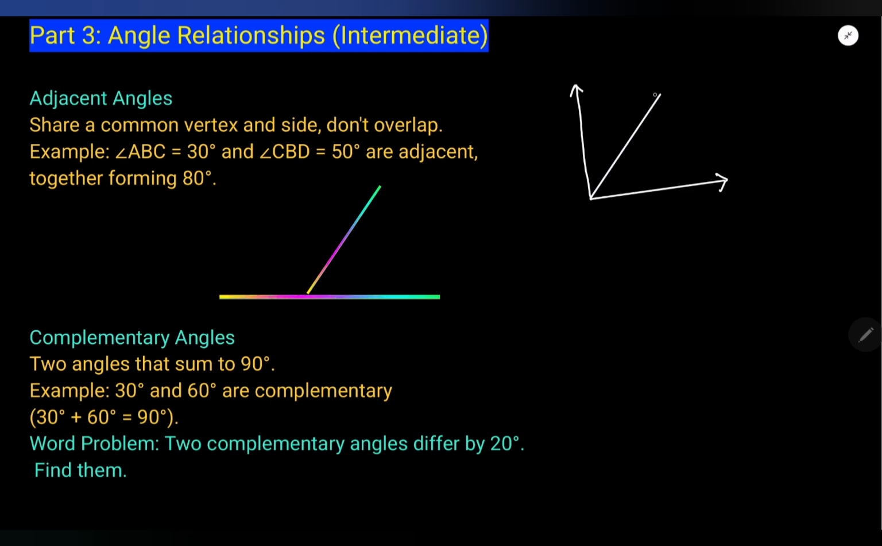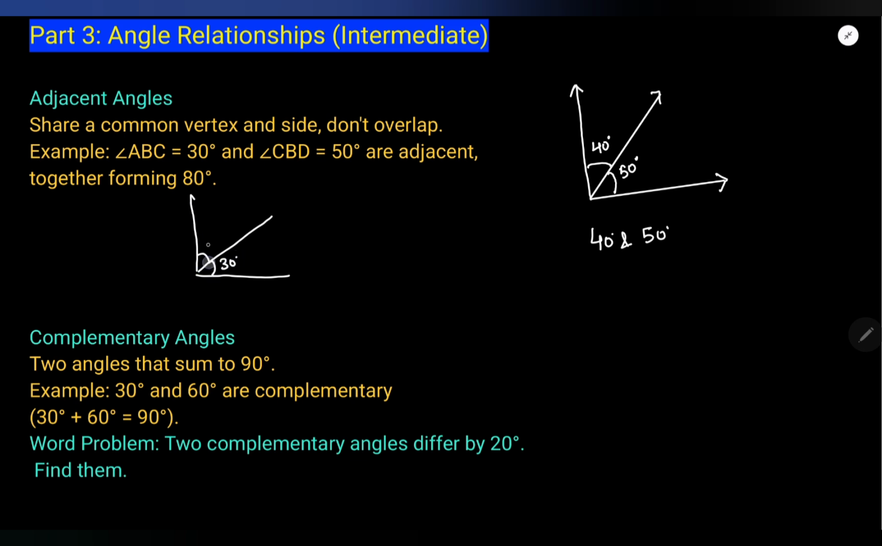I put a third ray between them, and suppose this angle is 50 degrees and this angle is 40 degrees. These two angles together are forming a 90 degree angle, a perpendicular line. But 40 and 50 both are adjacent angles. Here, suppose I make a 130 degree angle and then a 50 degree angle. I can take just a little bit here because it is not exactly 90.